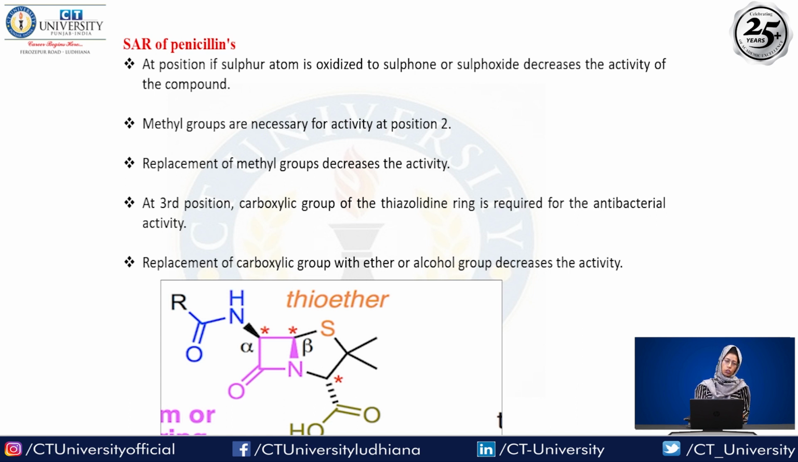In the second position we have the methyl group. The methyl groups are necessary for the activity. If we replace the methyl group in position 2, the activity of the compound will decrease. In the third position we have a carboxylic group. The carboxylic group is needed to show the antibacterial activity. For the antibacterial activity we need the thiazolidine ring.